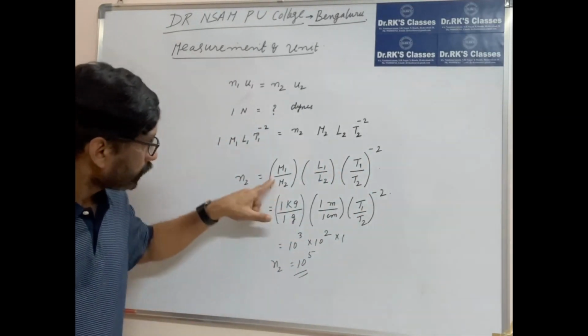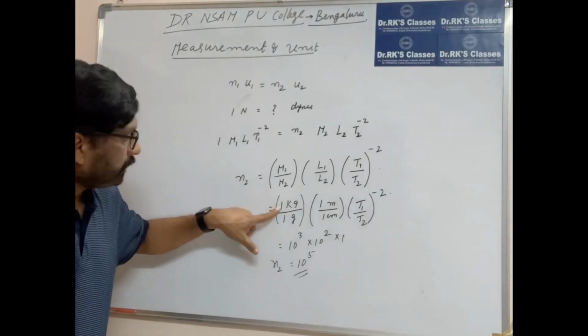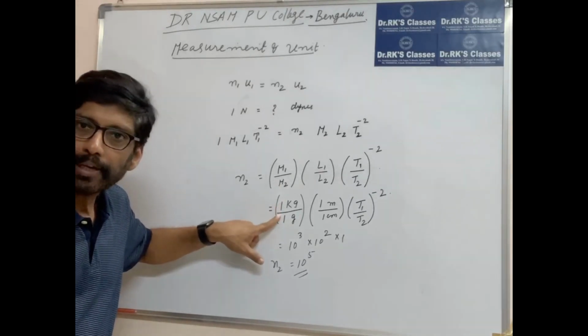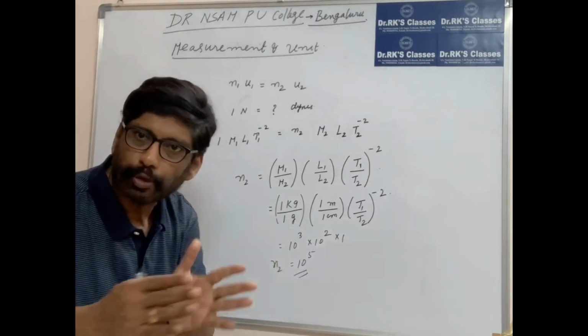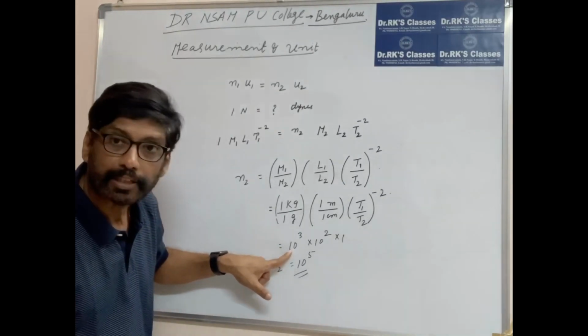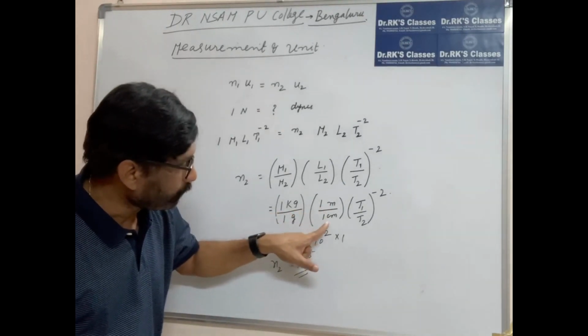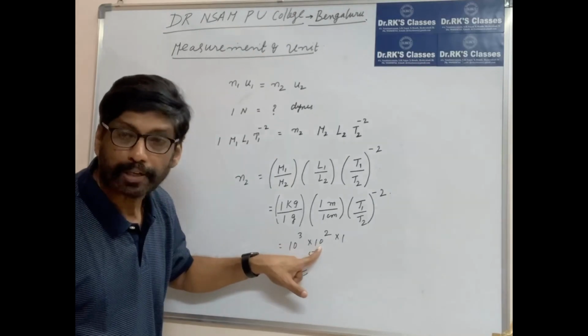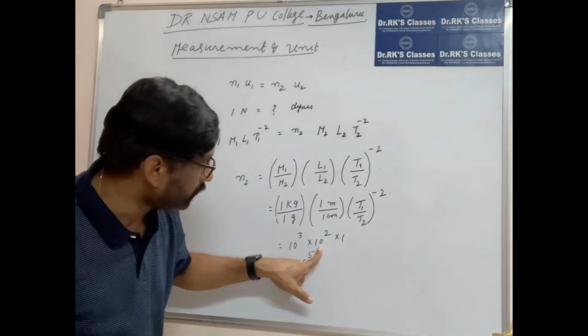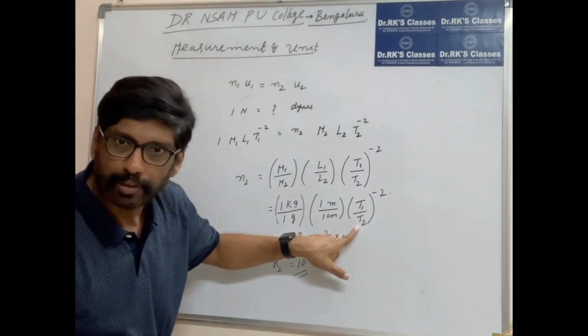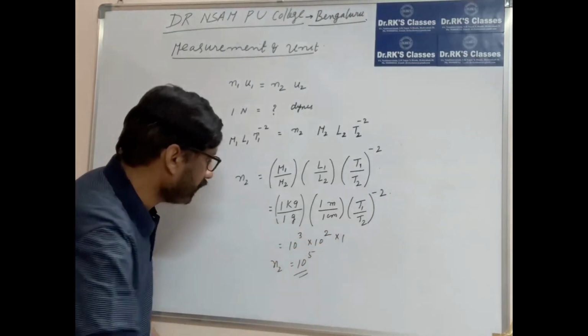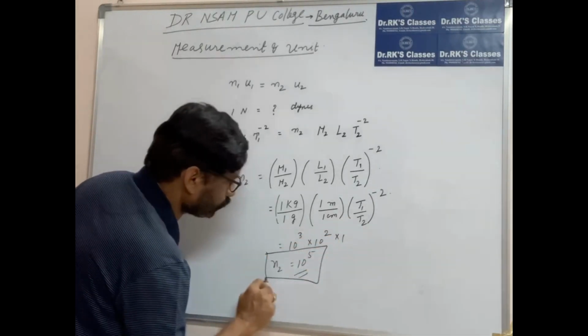So M1 is 1 kg, M2 is 1 gram. 1 kg by 1 gram. 1 kg means 1000 grams. So 10 to the power of 3. 1 meter by 1 centimeter is 10 to the power of 2, because 1 meter is 10 to the power of 2 centimeters. T1 is 1 second, T2 is 1 second. So if I simplify, I will get N2 is 10 to the power of 5.